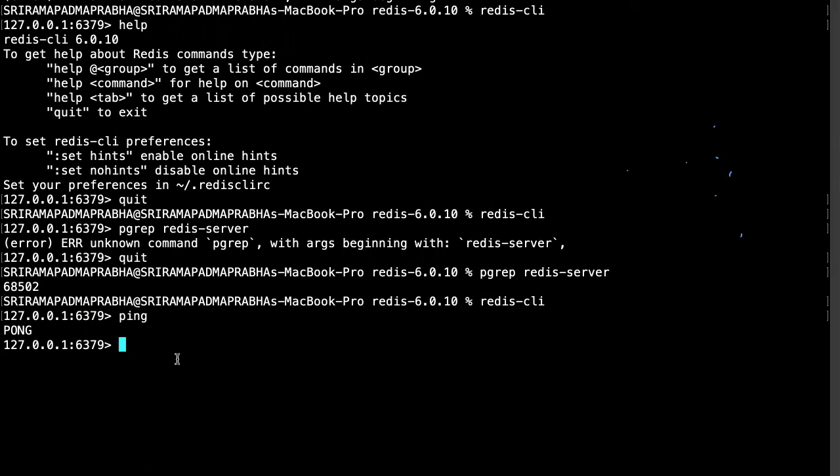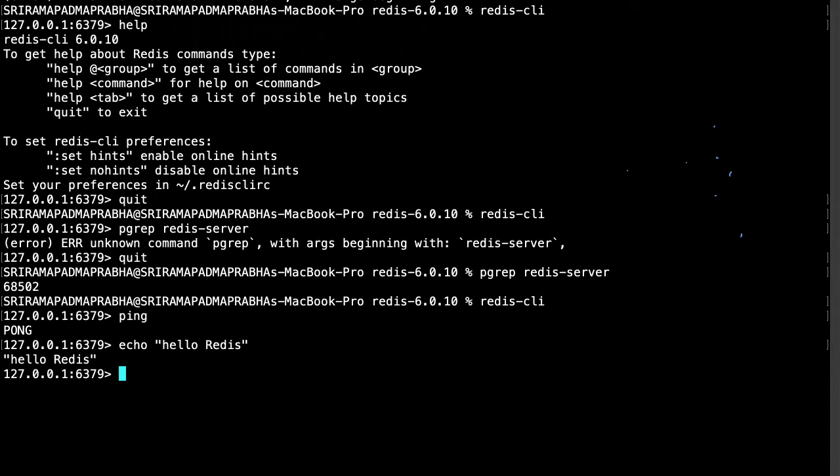And for example, how to write a print statement in this Redis database: you can use echo and type here, for example, hello Redis. Just enter here and you'll get the same message. The echo is actually like a print statement that we use to get the data.